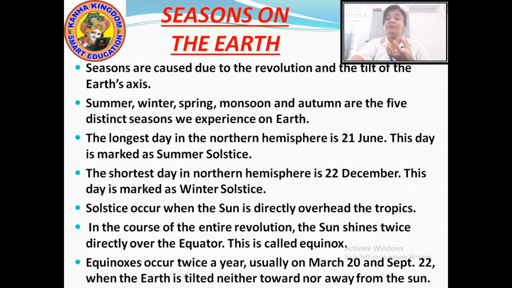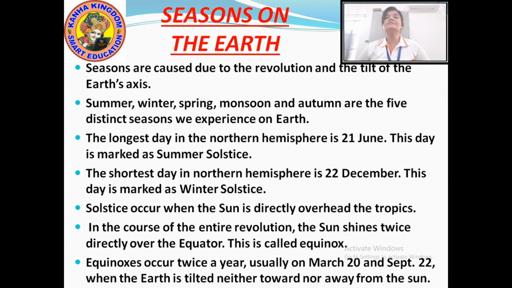Now do you know that the days and nights on the earth are not always the same? There are the longest day and the shortest day also. The longest day in the northern hemisphere is the 21st of June. The longest day in the northern hemisphere is on the 21st of June, and this day is also called the summer solstice.